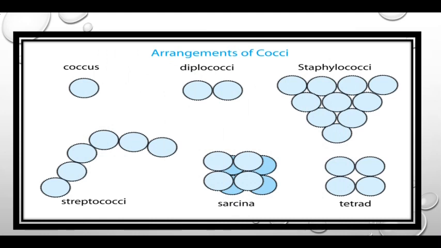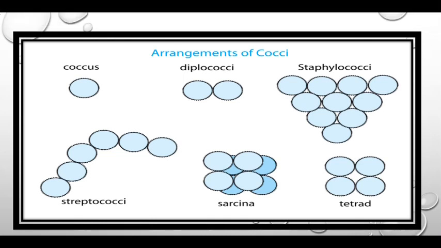Then tetrad: one bacterial cell divides in two planes, one vertical and one horizontal, and is present as four bacterial cells. And Sarcina divides in irregular planes and has a cube-like appearance, cuboidal.